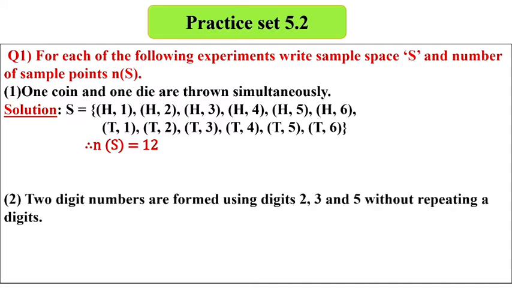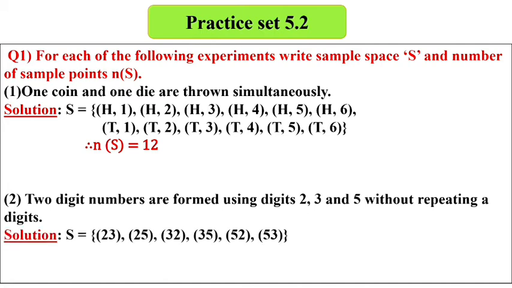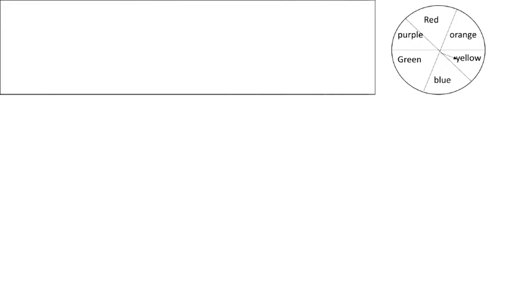The second question is given. 2-digit numbers are formed using the digits 2, 3, 5 without repeating a digit. Without repeating means numbers like 22, 33 and 55 will not come. Repeated numbers will not come. So here we will form the numbers 23 and 25 from 2. From 3 what can we form? 32 and 35. From 5 what can we form? 52 and 53. So the number of samples will be how much? 6. 1, 2, 3, 4, 5, 6 samples are given.